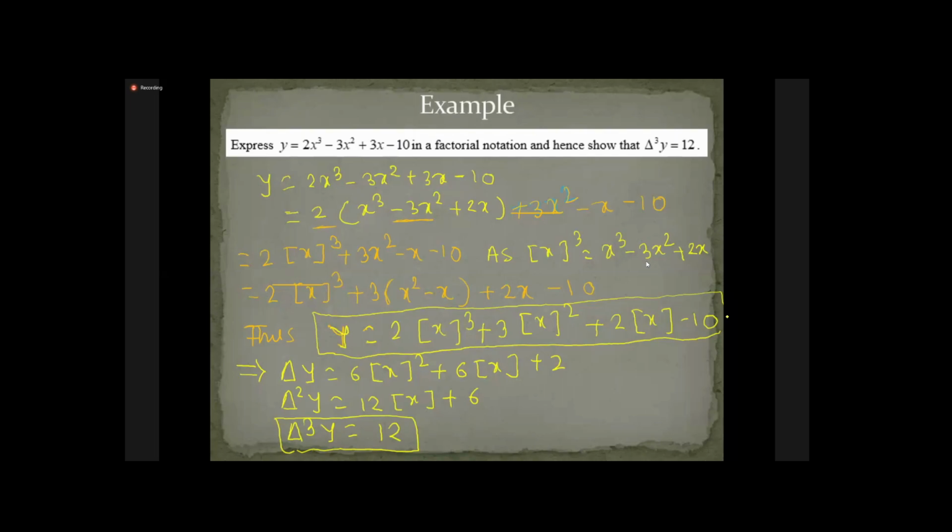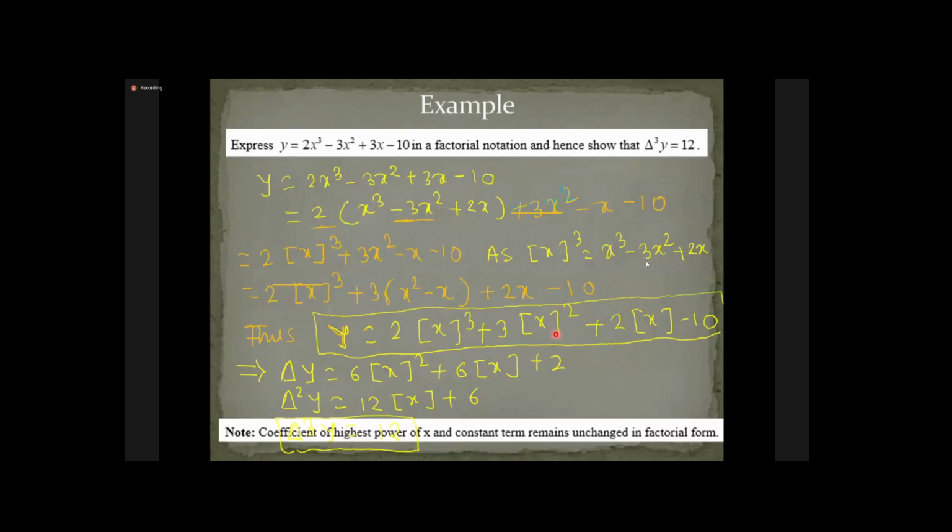This always happens whenever you write any polynomial in its factorial notation. Only the middle coefficients will change. Here is minus 3x square, it becomes plus 3 second factorial, and here is plus 3x, so it becomes 2 times first factorial. So the middle terms have different signs or different coefficients.